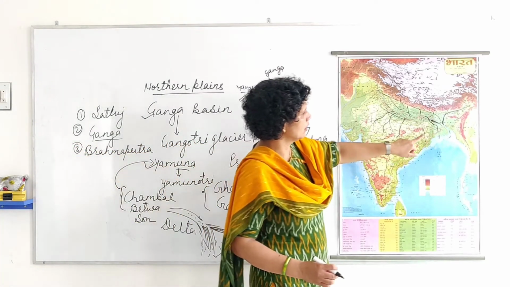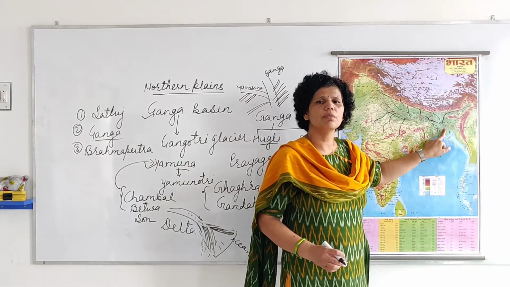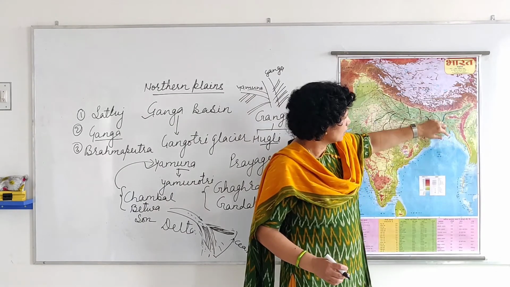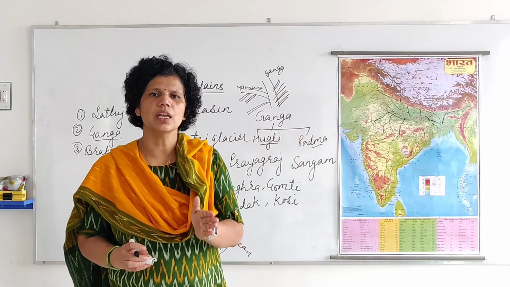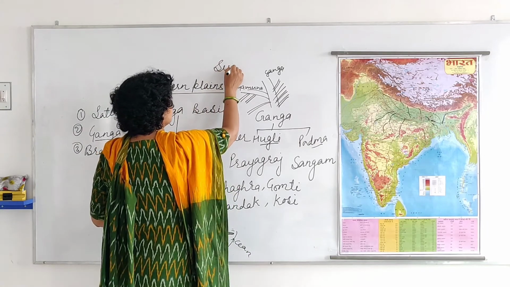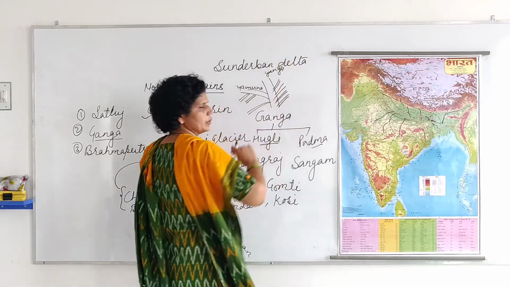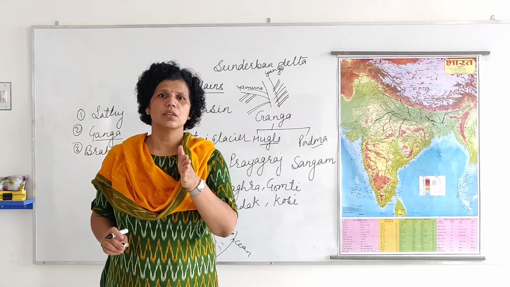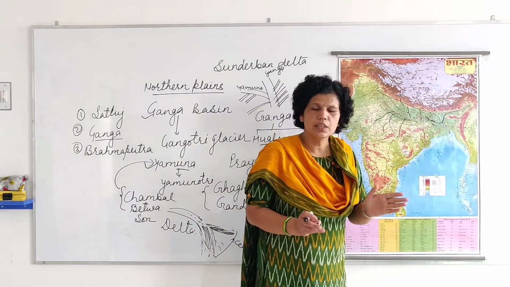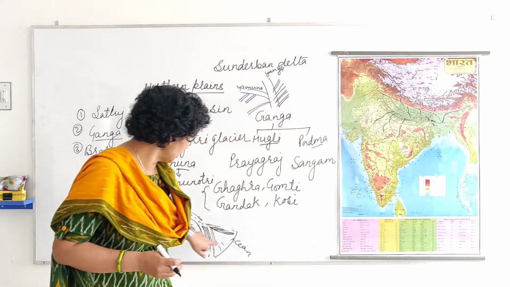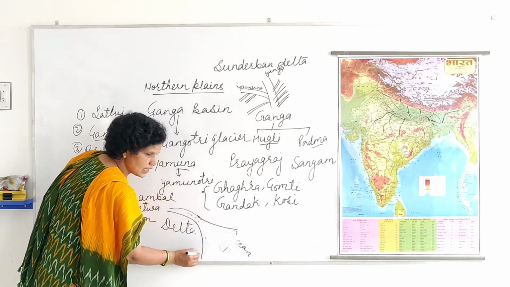And here, where this Brahmaputra river and Ganga river or Padma, the branch of Ganga, join together, they form the world's largest delta, that is known as Sundarban Delta. It is the largest delta of the world. So it is here. And then speed decreases, and in that deposited part, here, this is the delta.